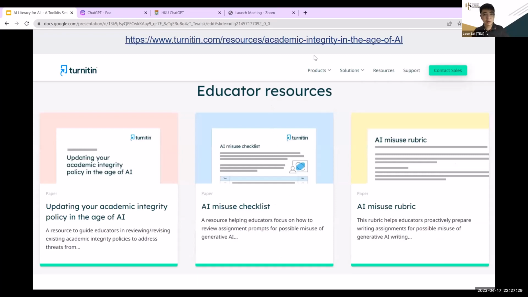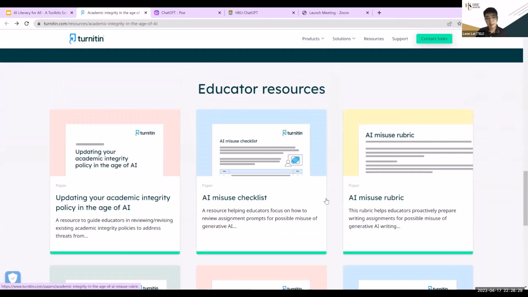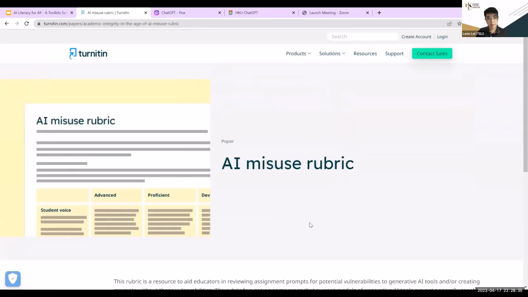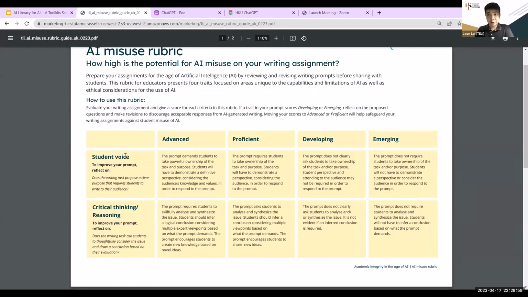Turnitin also provides a lot of information on academic integrity. I really suggest you have a look. There are lots of materials here. For example, we can look at the rubric. Let's get into the rubric. It shows that, in order to avoid students using AI to create the content, you should include these several things. First, whether there is student voice in the discussion, since AI-generated content will have less student voice. So in the essay, require students to write something about themselves to the audience.